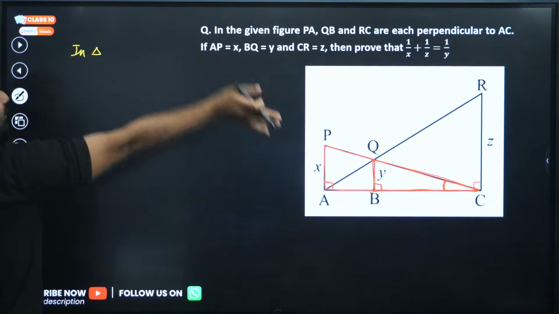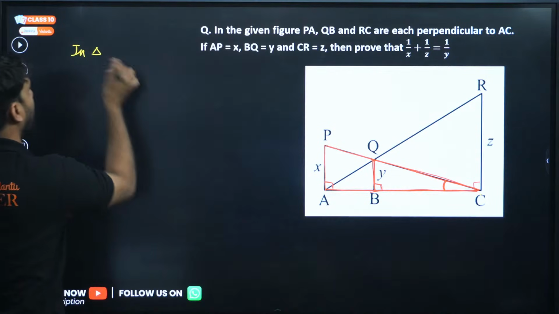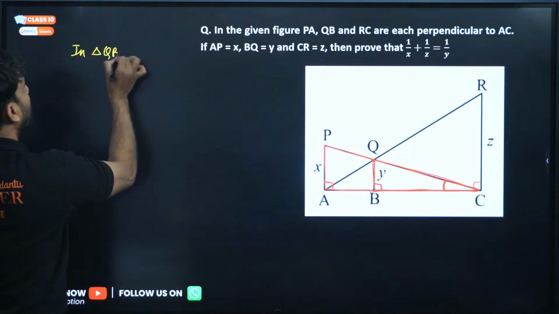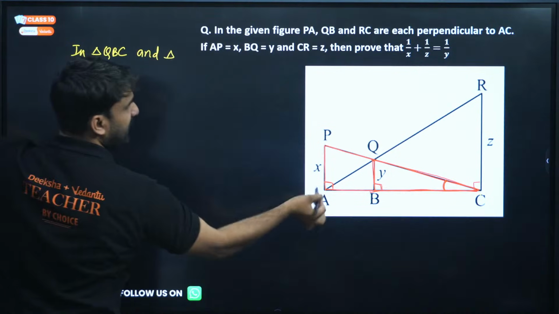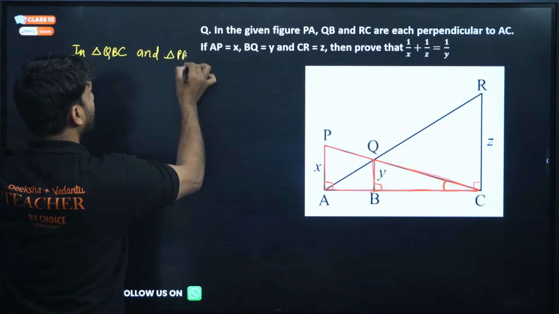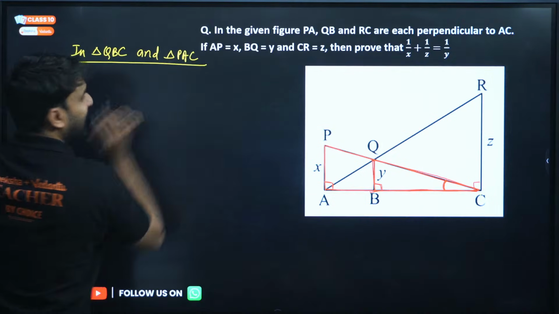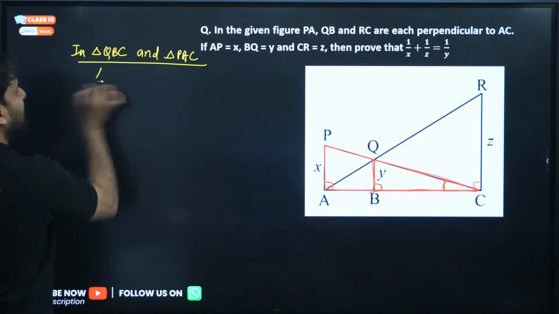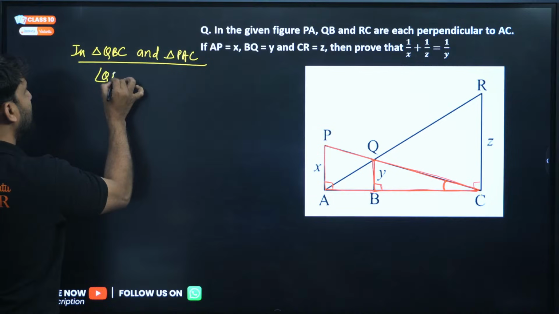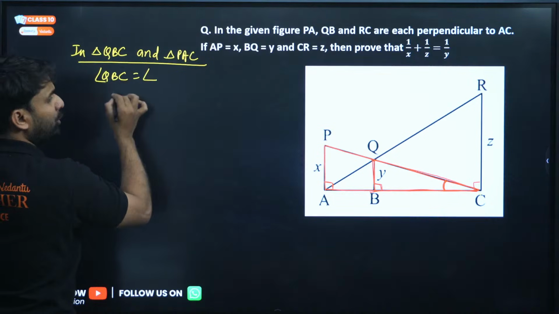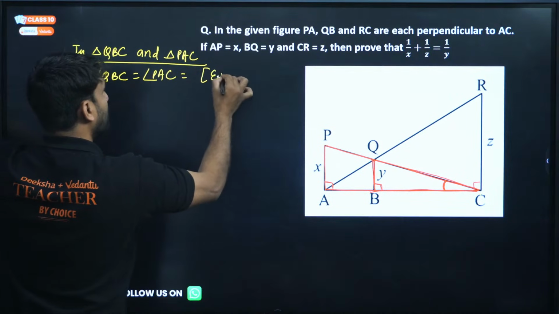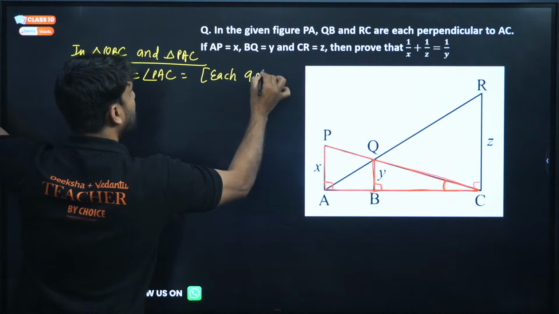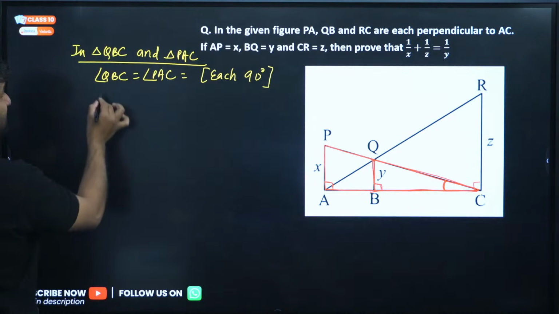Triangle QBC and triangle PAC. Angle QBC is equal to angle PAC. Why? Each equal to 90 degree.